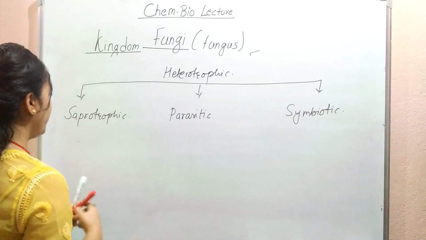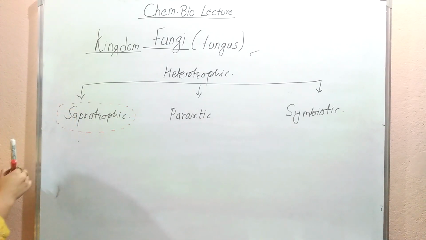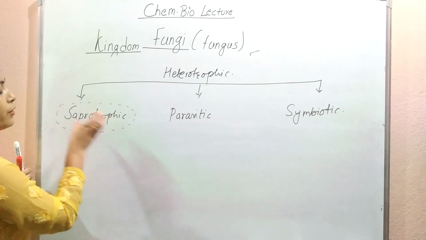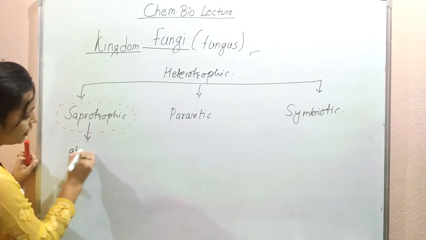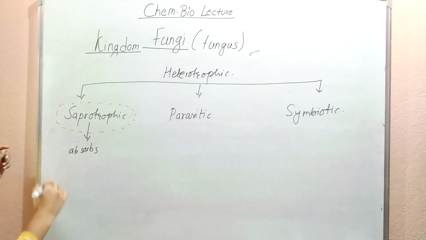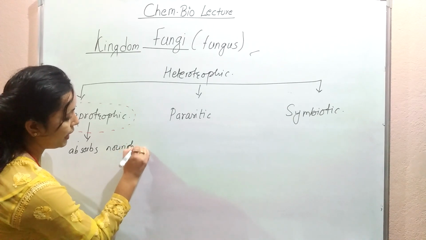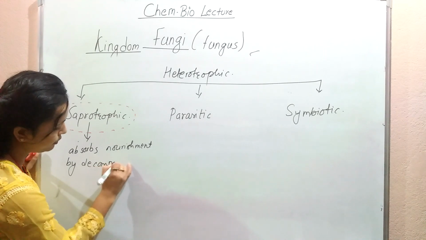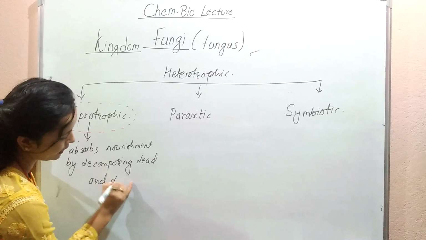Now when we are talking about the saprotrophic mode of nutrition, it means the fungal organisms absorb nourishment from the dead, by decomposing dead and decayed organisms.